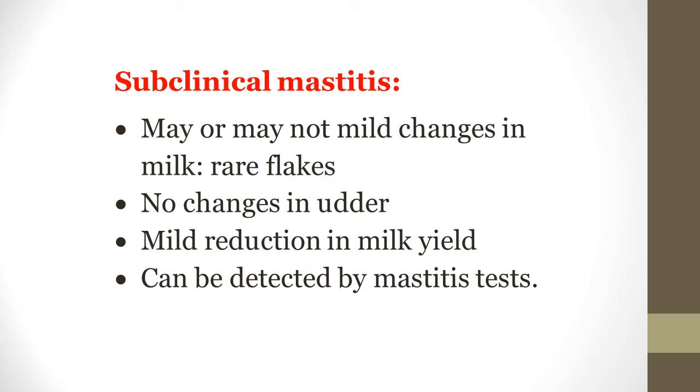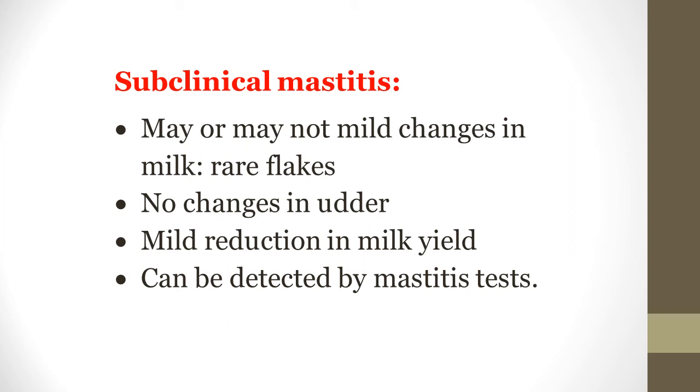Clinically or visibly, there are no changes in the udder. So it is subclinical. No inflammatory changes in the udder are observed clinically, but very mild inflammation is there in the udder. It is the initiation of the disease. The subclinical mastitis may later on, anytime, convert into the acute or chronic form. There is mild reduction in the milk yield, which is difficult to notice.